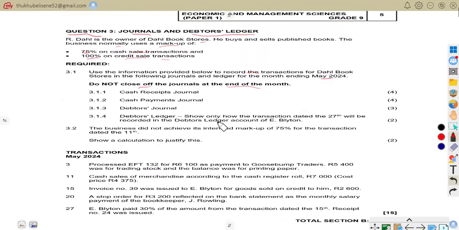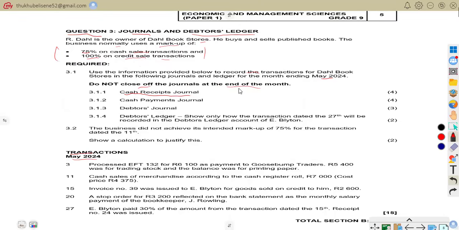So the first one we are asked to do is the cash receipts journal. We go to these transactions, not forgetting the markup percentages that you are given.